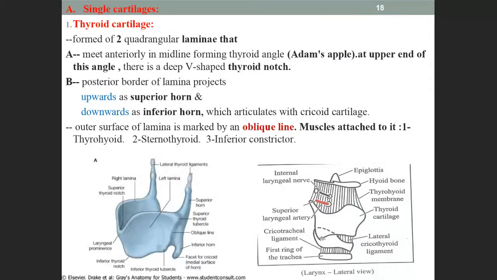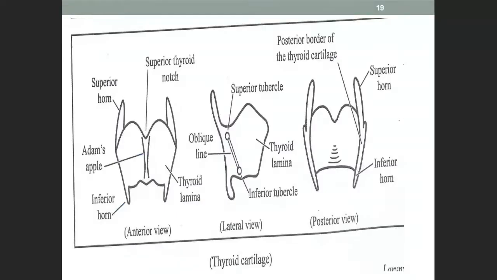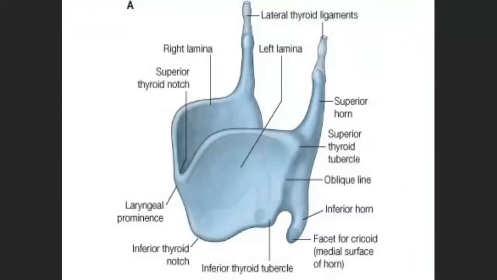Next, again it is the same thing. In the previous slide, I told the oblique line is the attachment of the muscle. So these are the areas here. This is how the oblique line is present. This is about the thyroid cartilage and the parts of the thyroid cartilage. The pharyngeal isthmus is there in the upper part. So it is in the pharynx.